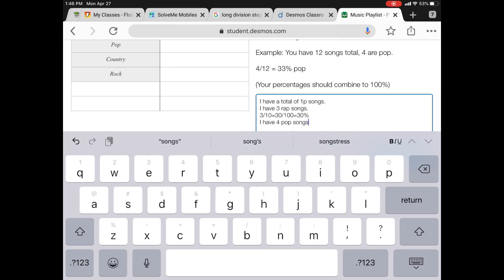I do the same thing with pop songs, so I write I have 4 pop songs. So 4 out of my total 10 songs are pop. If I multiply both the 4 and 10 by 10, I have 40 over 100, which gets me 40%.